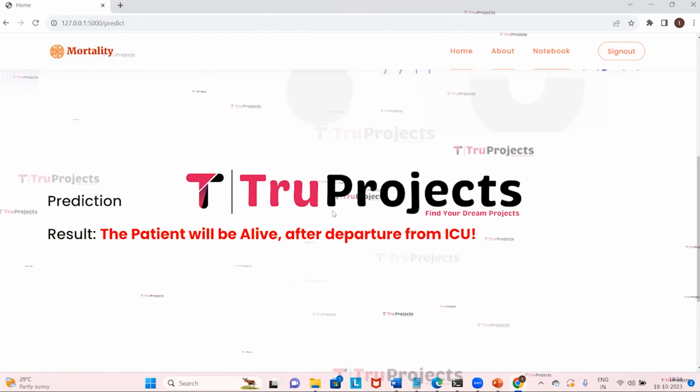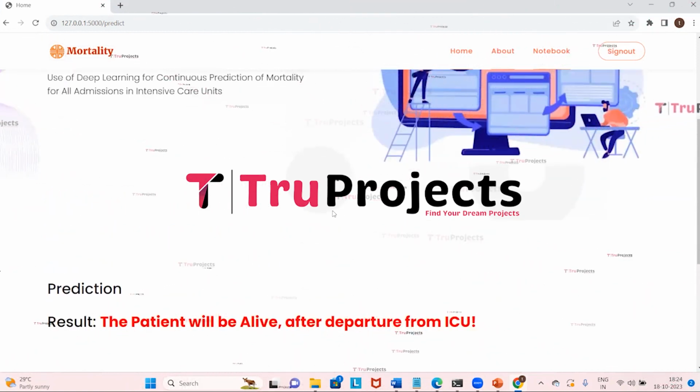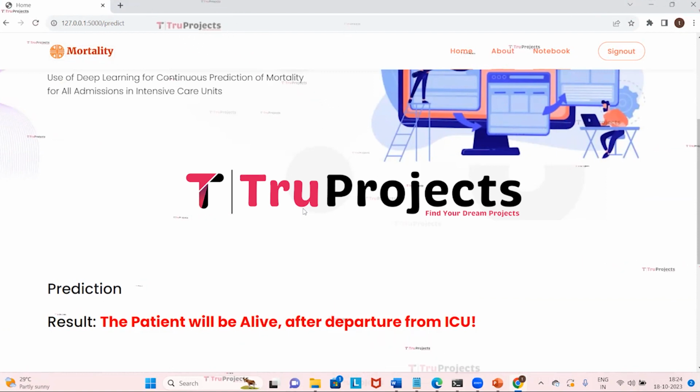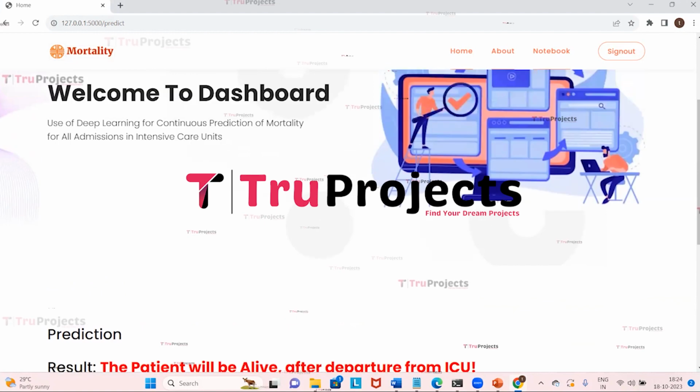In this way, if we give the parameters of the patient, which means details of the patient, the system will predict whether the person will be alive or dead after the departure from ICU. Now we will sign out.